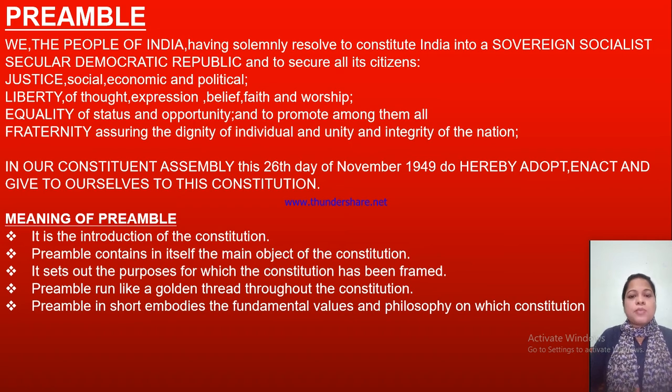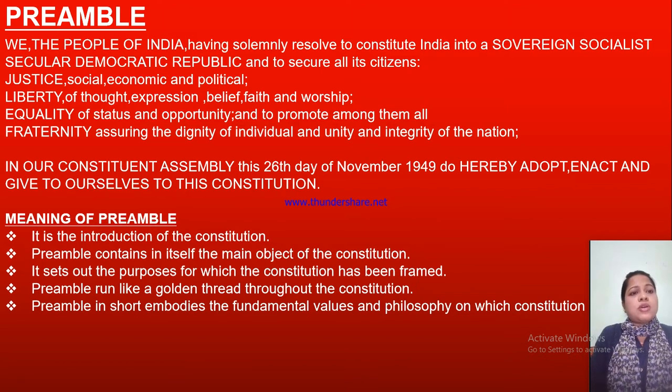We, the people of India. So first here it is mentioned, we the people of India. So the people are the main part of this constitution. Everything is made by the people, by the people's need and for the protection of the people. The Preamble of the Constitution mentions the protection of people and how the government will administer to the people. Everything is mentioned in the Preamble of the Constitution. So now we will start.